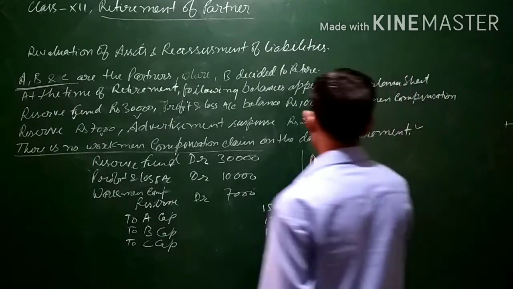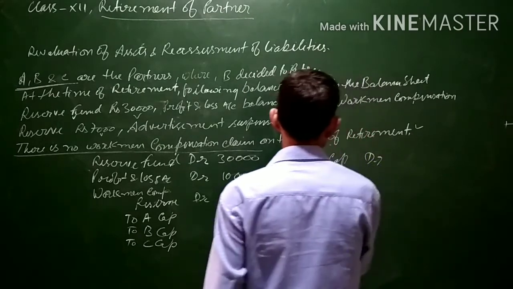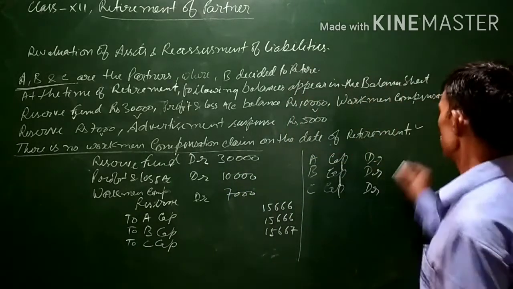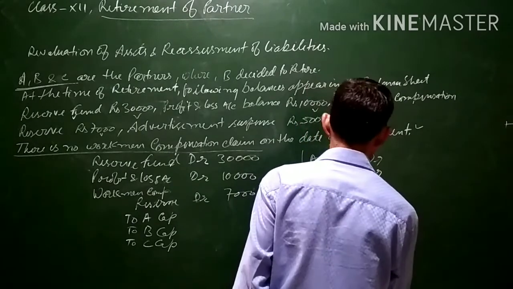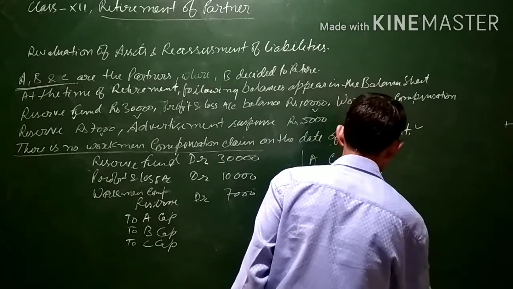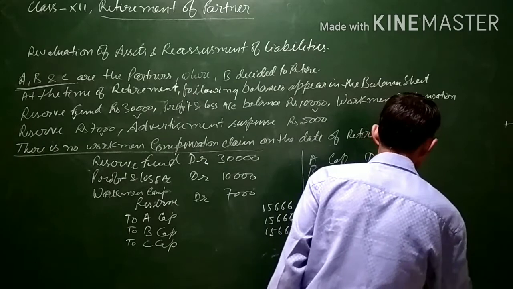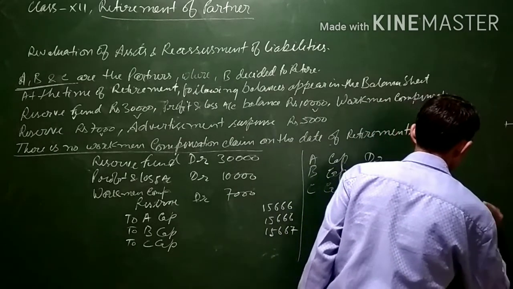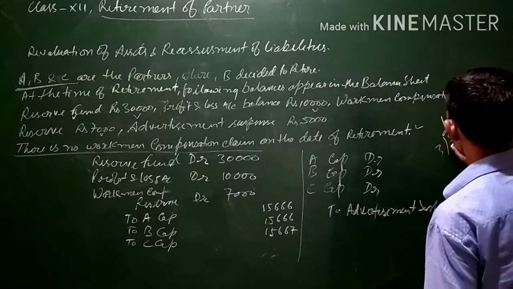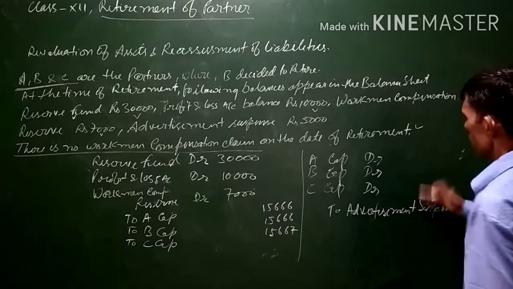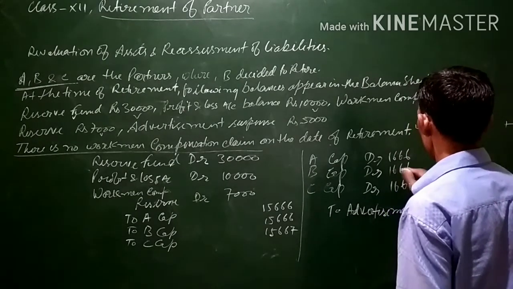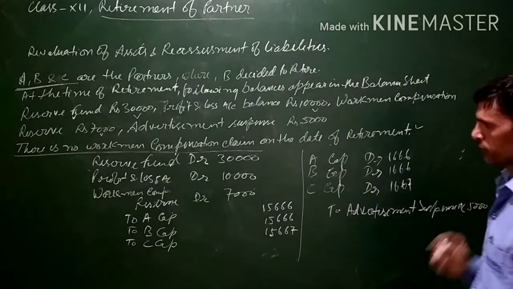For this, the partners' capital accounts will be debited: A's capital account, B's capital account and C's capital account will all be debited in the profit sharing ratio, that is equally. 5,000 will be credited to advertisement suspense account. Dividing 5,000 equally by three, it comes to 1,666, 1,666, and then rounding off we will be writing 1,667, so that the total comes to 5,000.